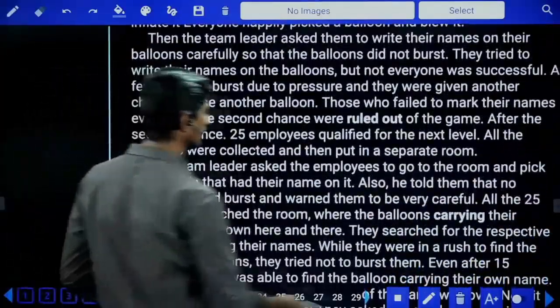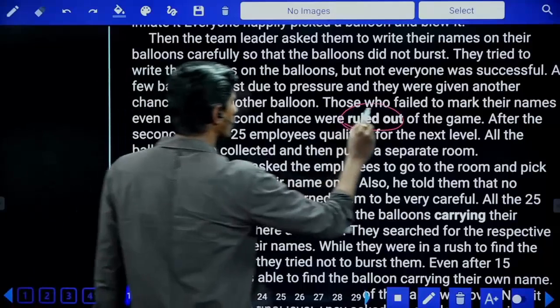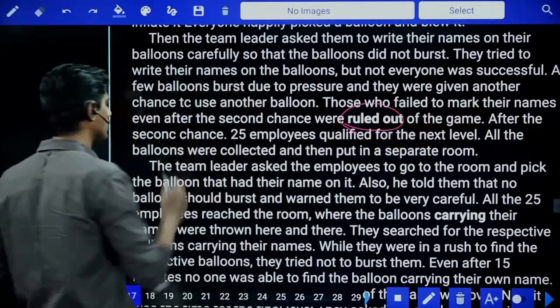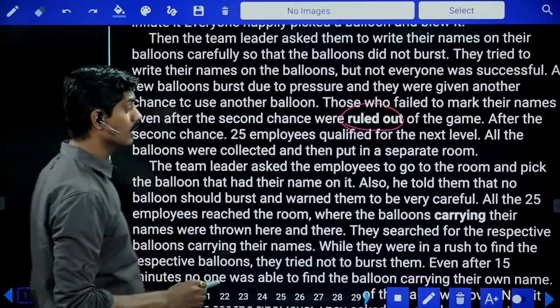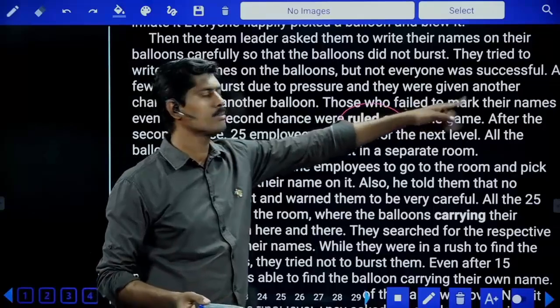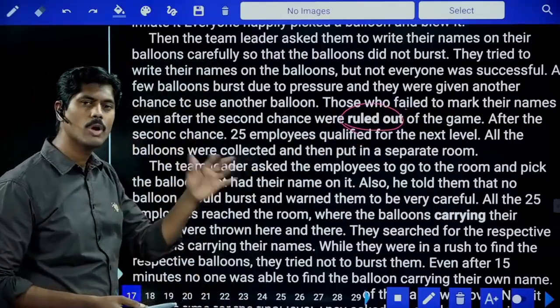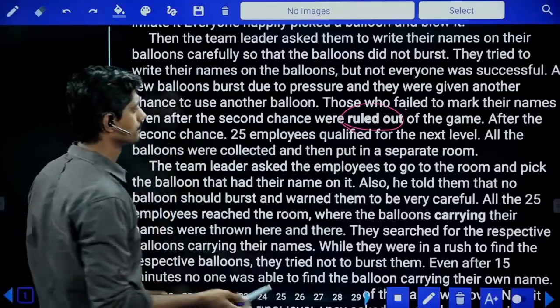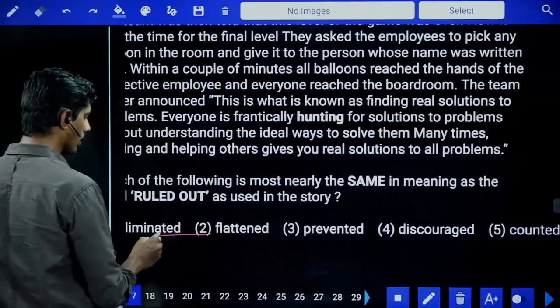Rule out is mentioned here. Those who failed to mark their names even after the second chance were ruled out of the game. What is he saying? If a person is failing to mark his name, even after the second chance, he'll be ruled out. He'll be eliminated from the game. Eliminated, okay, same meaning.